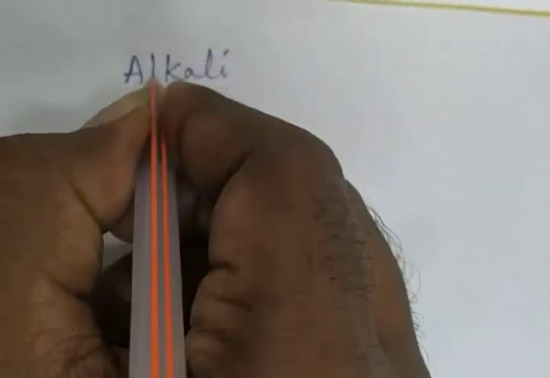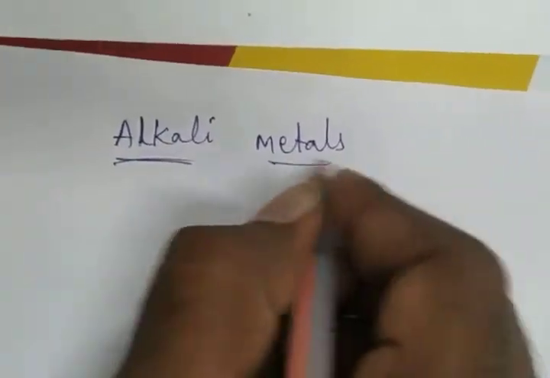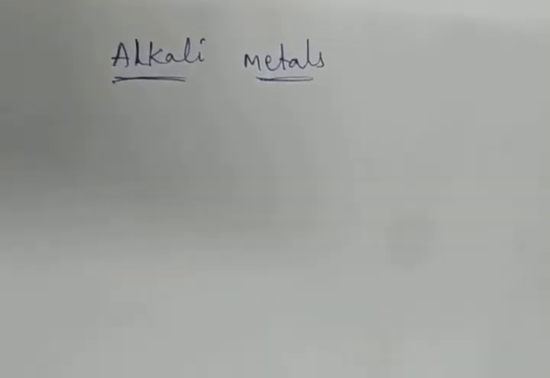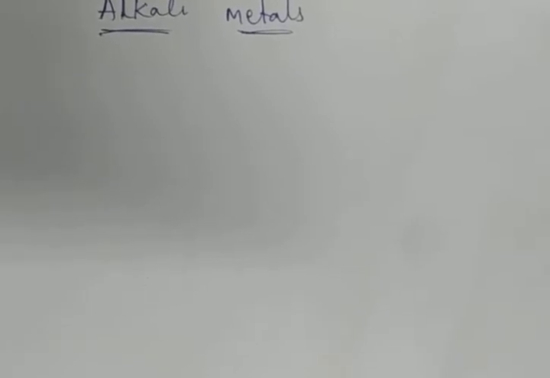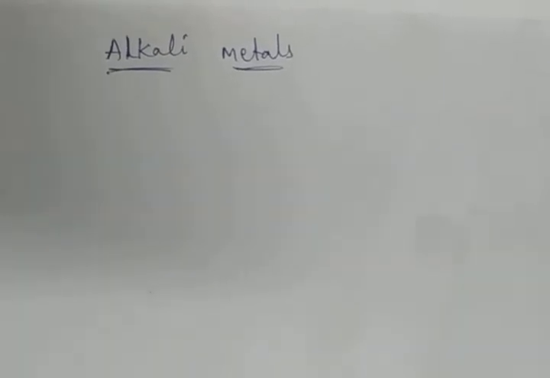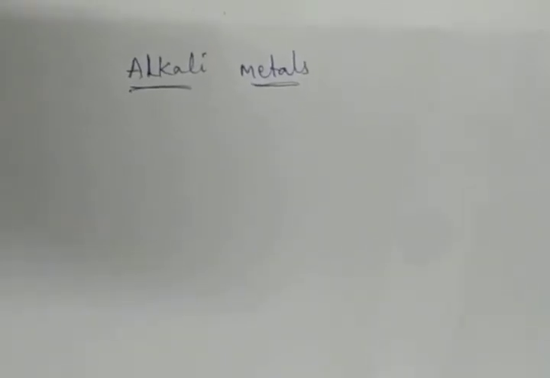Today I am going to start the alkali metals. What is the chapter name? Alkali metals. Did you hear this name, alkali metals? Which group can we call the alkali metals? Generally, we can call the first A group elements, group 1 elements in the periodic table, the alkali metals.